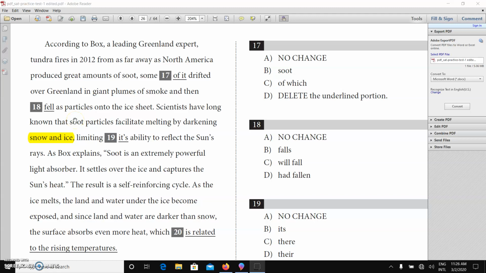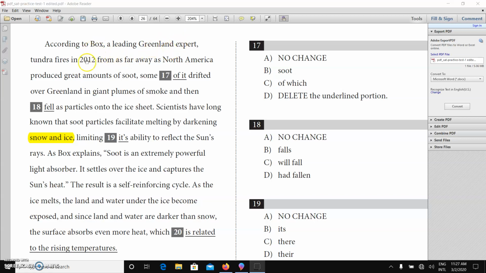So according to Box, a leading Greenland expert, can you see another comma, and comma just to give additional information, a modifier. There can be a dash or a dash just to separate it out. So I'm just showing all these things so that you can know.